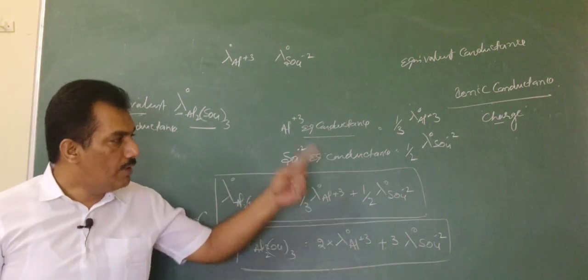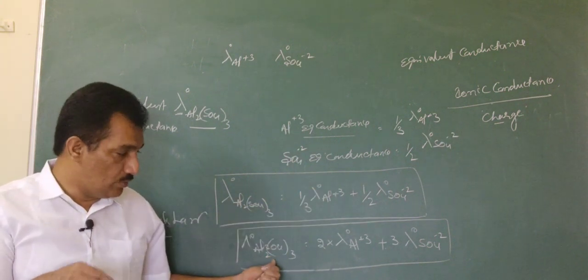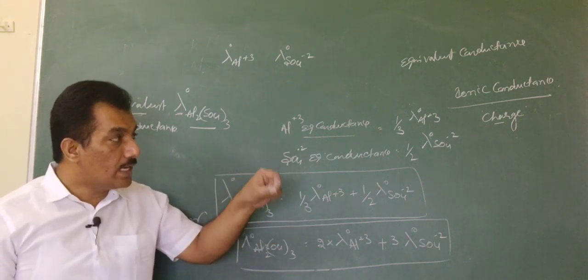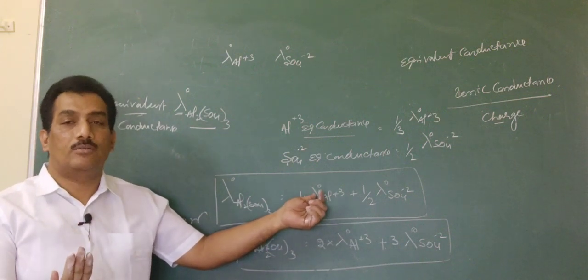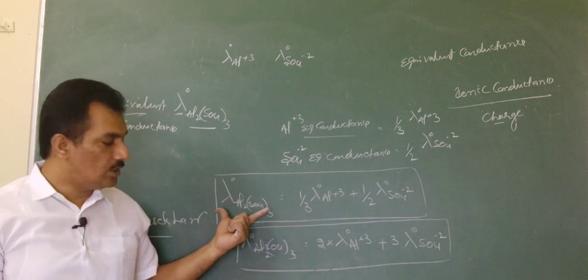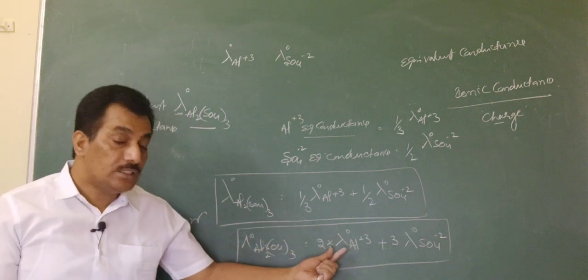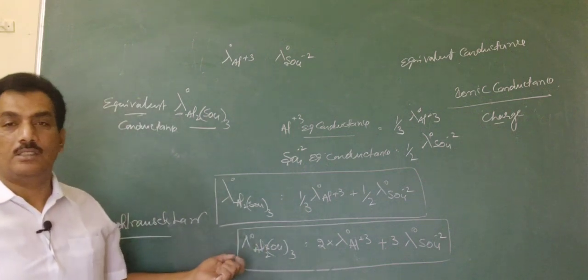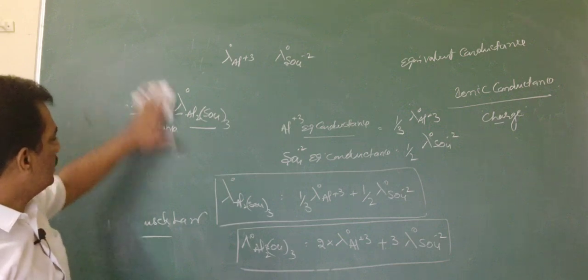Don't get confused. When ionic conductance is given, if we consider the number of such ions present in the electrolyte, you will get molar conductance. And if we consider ionic conductance divided by the charge of that ion, you can get the equivalent conductance of the ion. Then the sum of the equivalent conductances of the ions is the equivalent conductance of the electrolyte, and the sum of the ionic conductances along with their number is the molar conductance of the electrolyte. Clear?